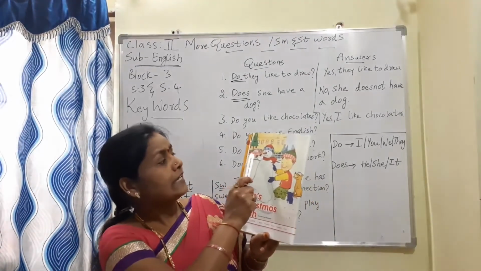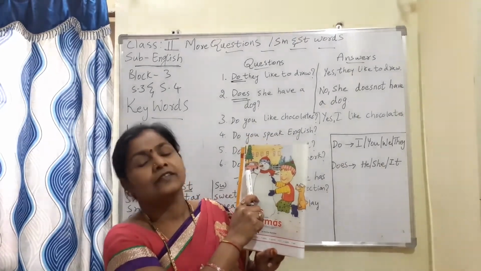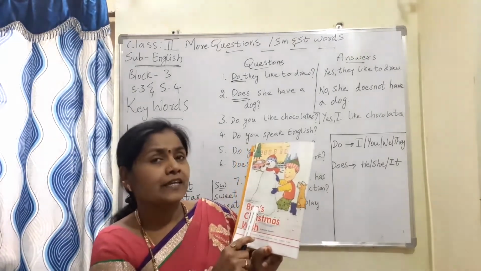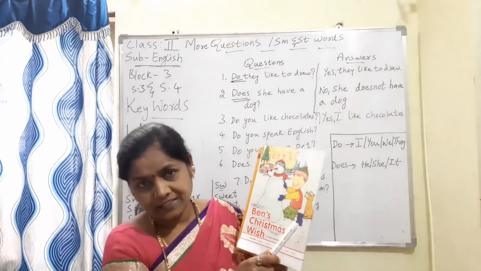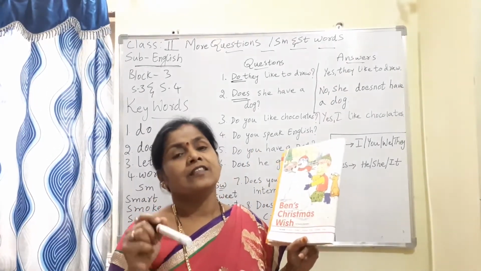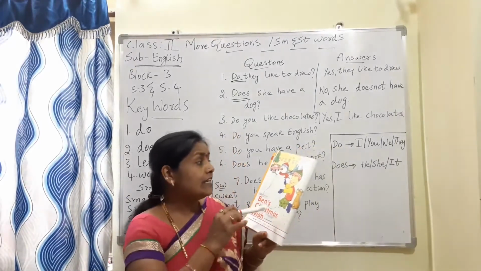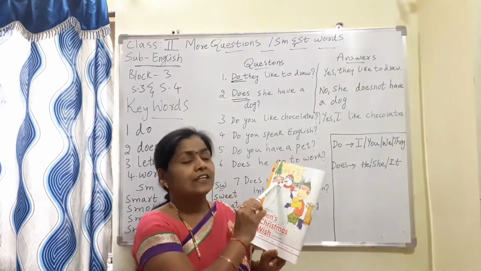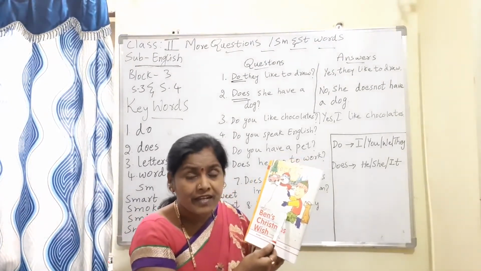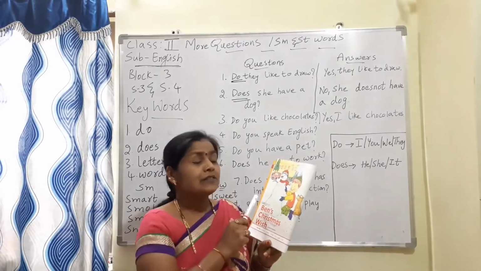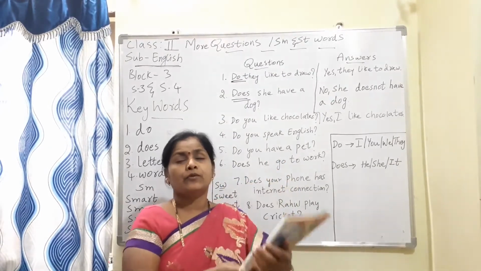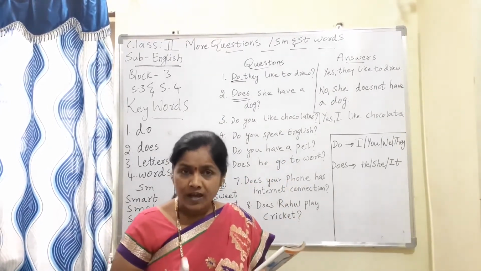What is the color of the car? The color of the car is red. Who is making the snowman? Ben is making the snowman. Why is he making the snowman? Because it is the Christmas festival. Where is the car? The car is near the tree. How is Ben? Ben is very happy. So if I see this one picture, so many questions I am able to ask you and you are able to answer.